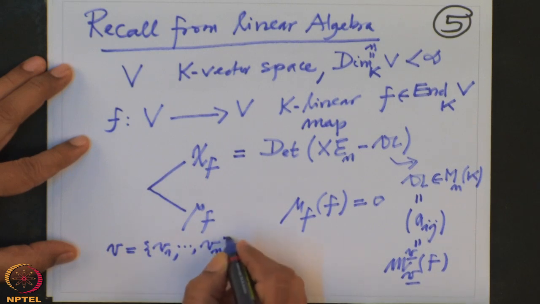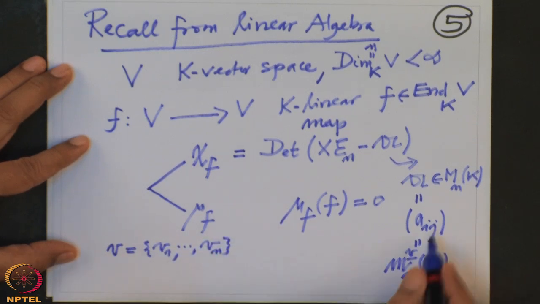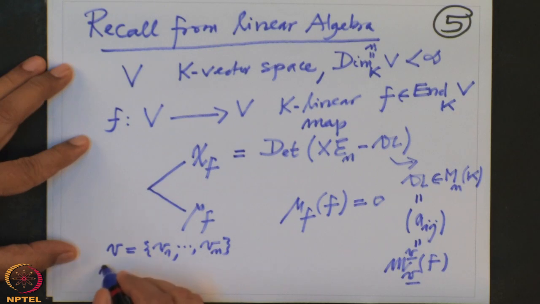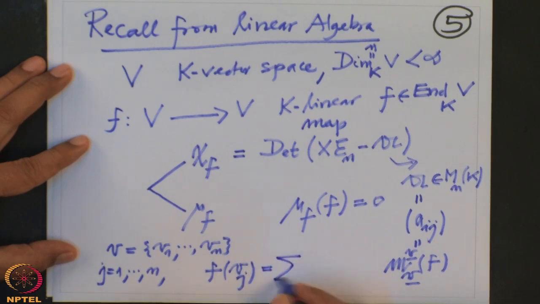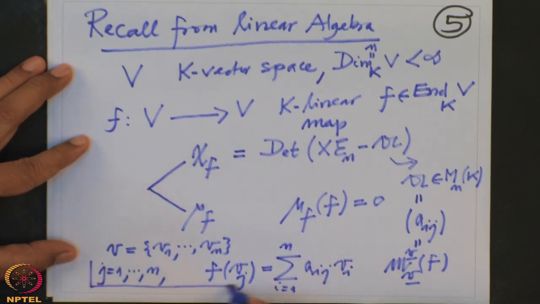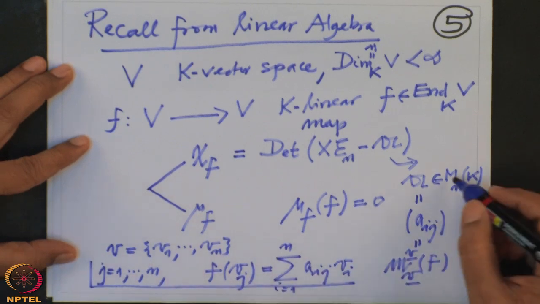So let us take this fixed basis, and the Aij are determined by, for every j from 1 to n, f of Vj. This is an element of V, so it can be written uniquely as the sum of Aij Vi, with i from 1 to n. So these equations give you the entries of this matrix.